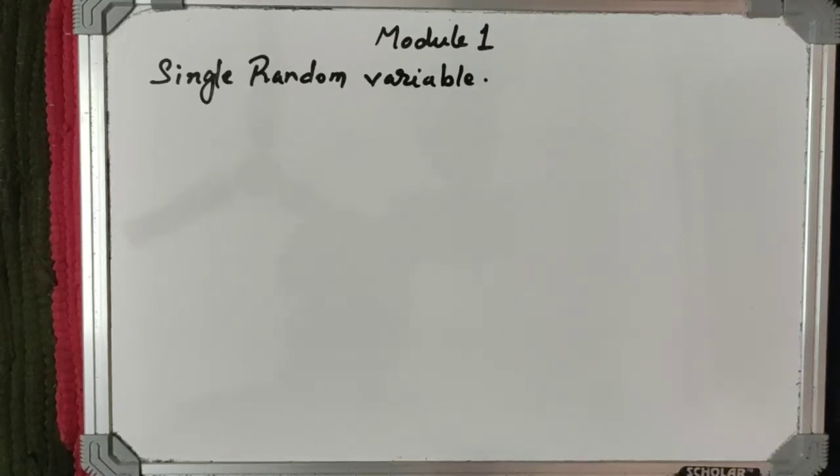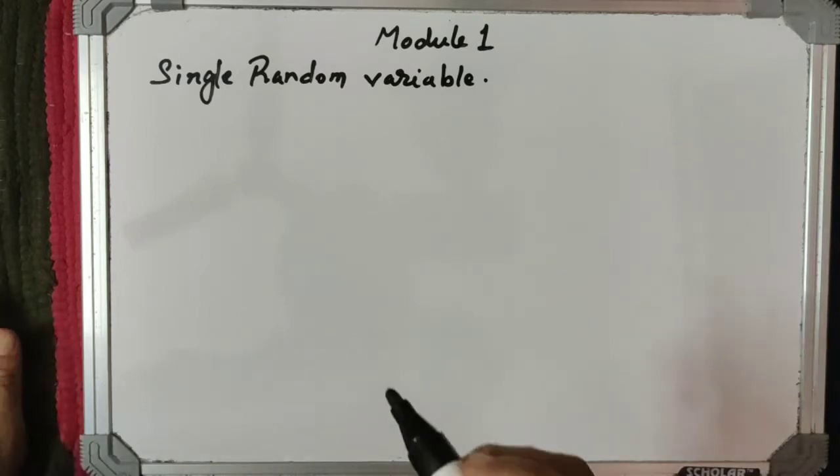Dear students, today we will discuss the concept known as random variable. Before we discuss random variable, let us recall the experiment known as random experiment or indeterministic experiment. The experiment where the results are not certain, that means the results are uncertain, are known as random experiments or indeterministic experiments.